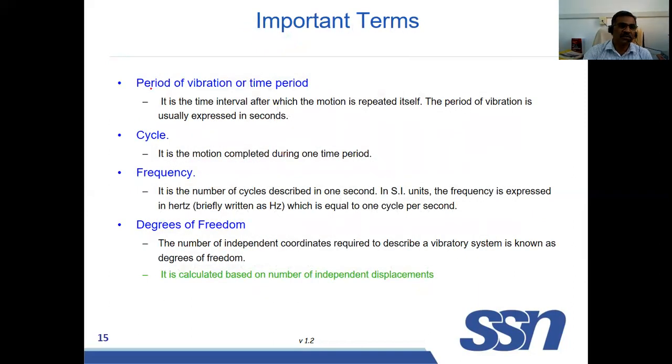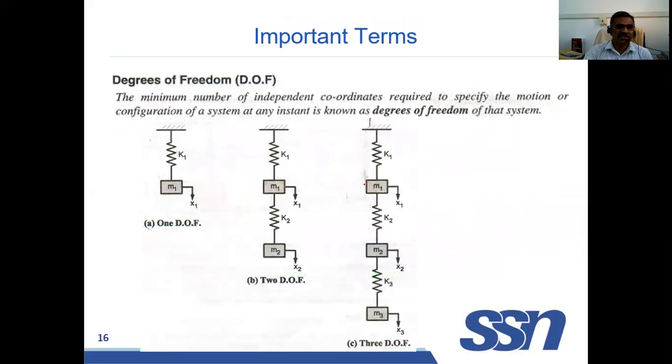Already we have discussed the period of vibration: the time required for completing one cycle. What is a cycle? We have seen: the motion repeats itself. That is known as a cycle. And frequency is the number of cycles completed per second. And degree of freedom: the number of independent coordinates required to describe a vibrating system is known as degree of freedom. Now see, there are three systems given.